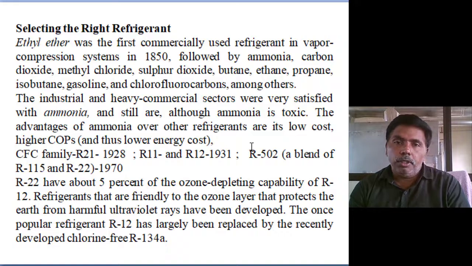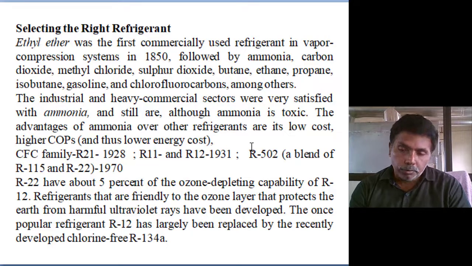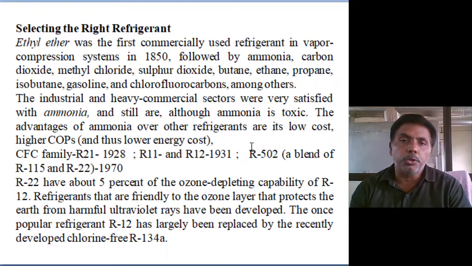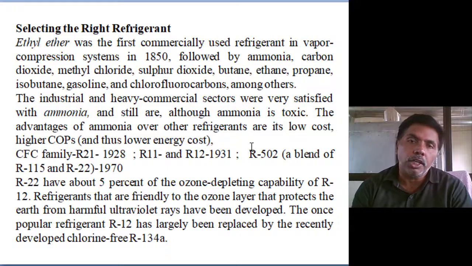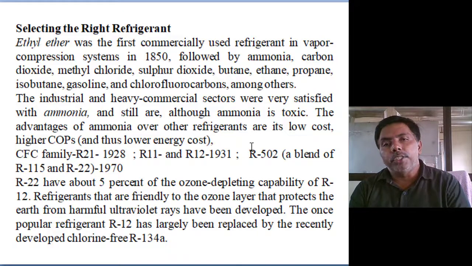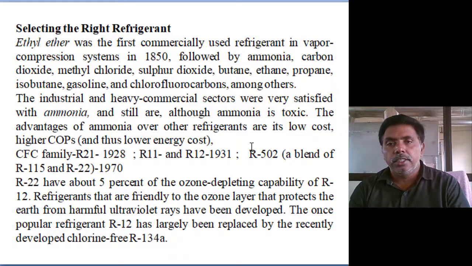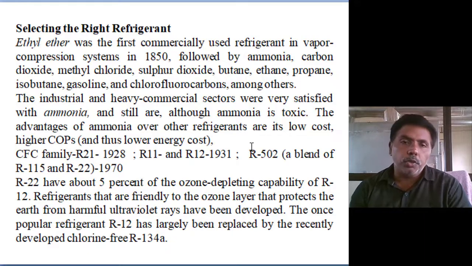In vapor refrigeration cycles, whatever the working fluid we are using, we will call that working fluid a refrigerant. The first working fluid introduced, in 1815, was ethyl ether. Then inorganic groups came, ammonia and carbon dioxide. Next, the organic group came: ethane, methane, propane, so many came. But now also we are using ammonia